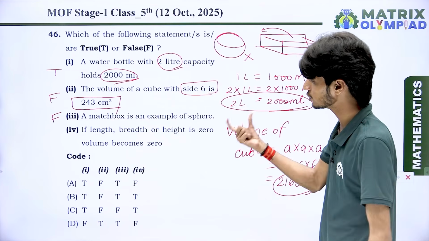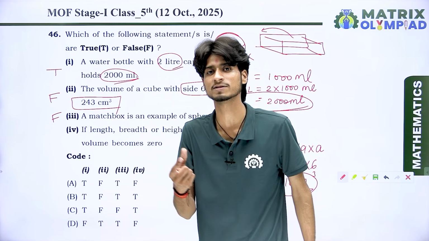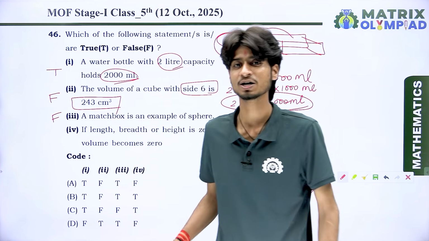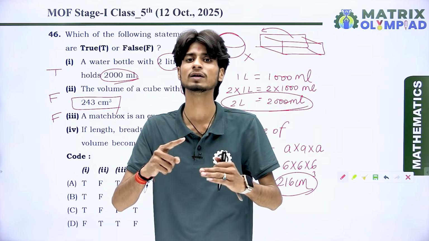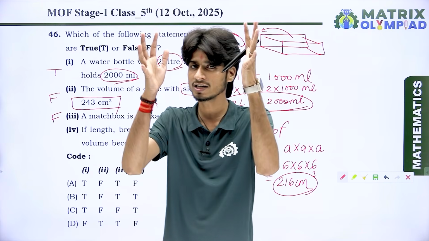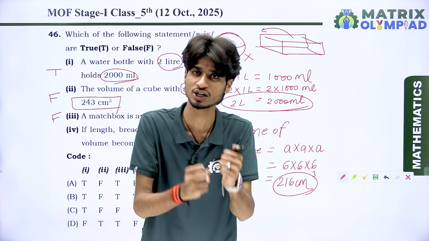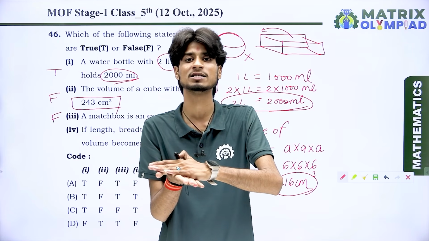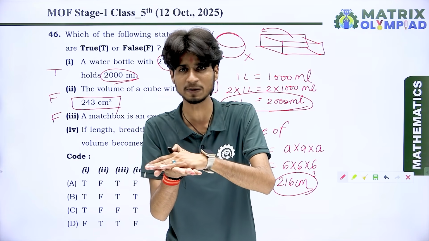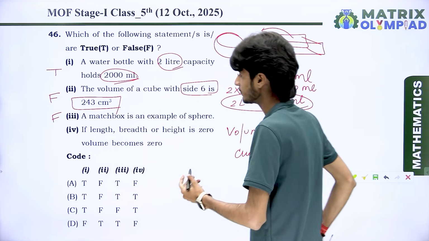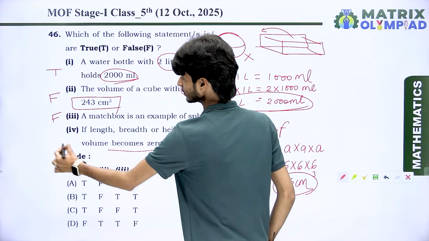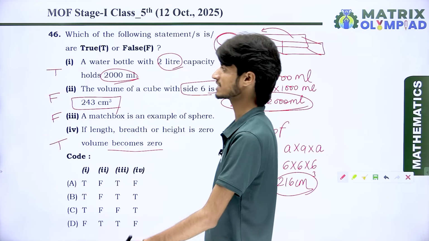If the length, breadth or height is 0, volume becomes 0. Yes, dear students, volume depends on length, breadth and height of a 3D shape. Whenever these dimensions are 0, then the shape is not possible. Got it? And whenever the shape is not possible, then volume is also not possible. It means volume becomes 0. So this is the true statement.